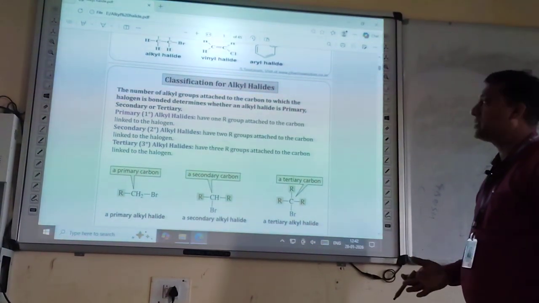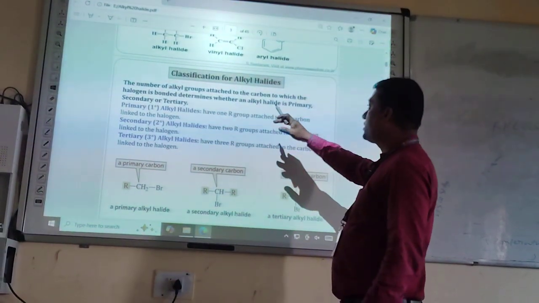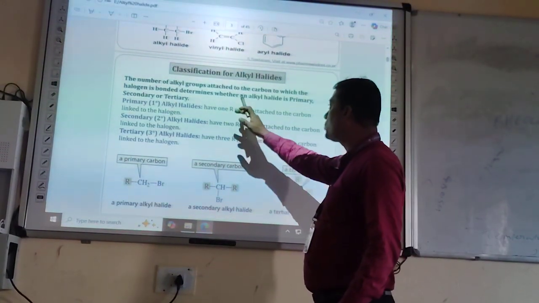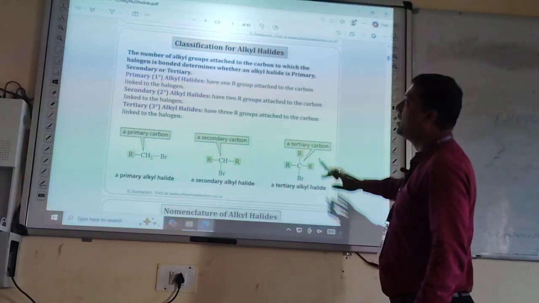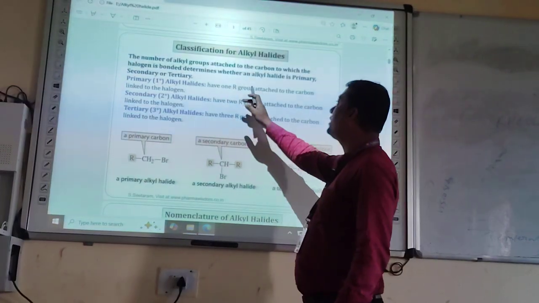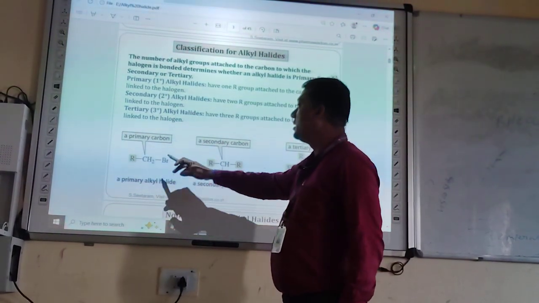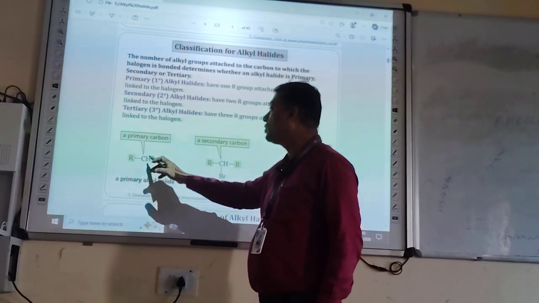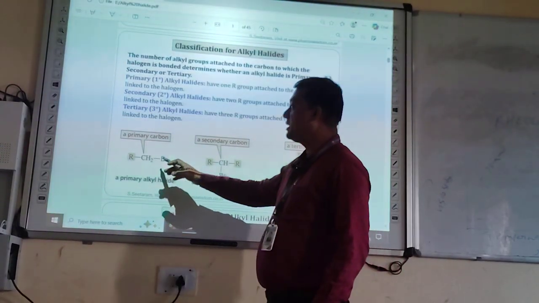Next we discuss classification of alkyl halides. We have discussed in the previous class that the number of alkyl groups attached to the carbon to which the halogen is bonded determines whether an alkyl halide is primary, secondary or tertiary. Primary or first degree alkyl halides have one R group attached to the carbon linked to the halogen. This is the carbon to which one alkyl group is attached, and to that carbon one halogen atom, bromine, is attached.